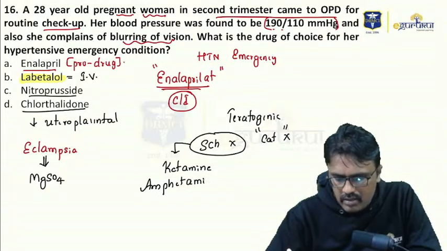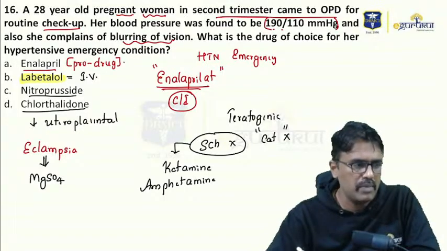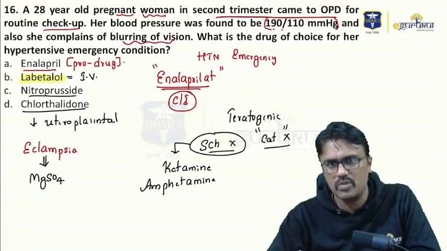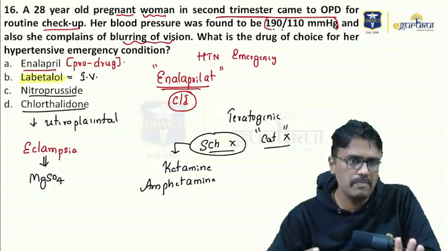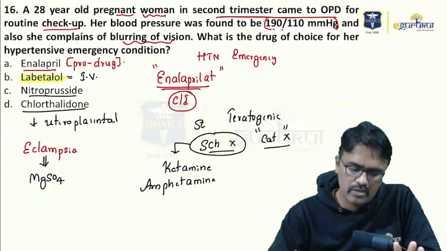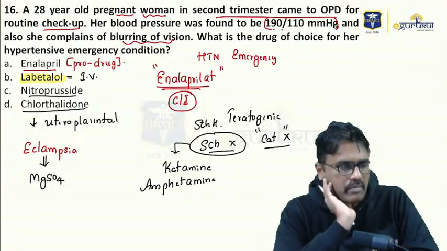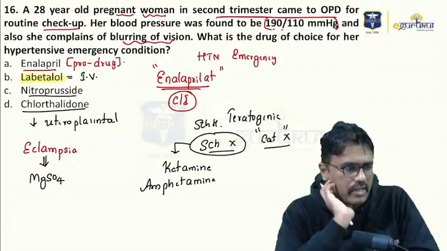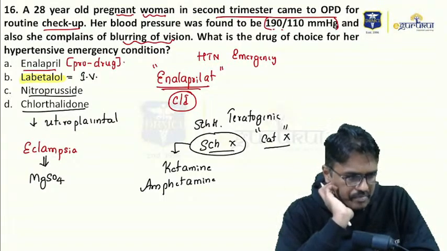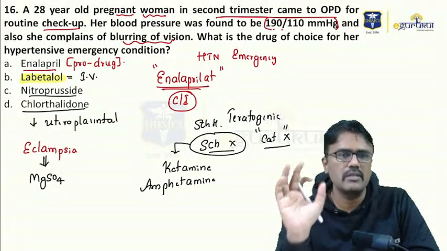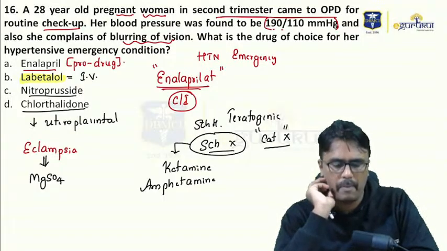Many students confuse Schedule X and Category X. Schedule X is a drug schedule, similar to Schedule H. Schedule H tells you the drug is to be prescribed by a registered medical practitioner. Yes, Shivam, you're right. It is Category X for teratogenicity. Schedule X is the one which is there in the drug label.